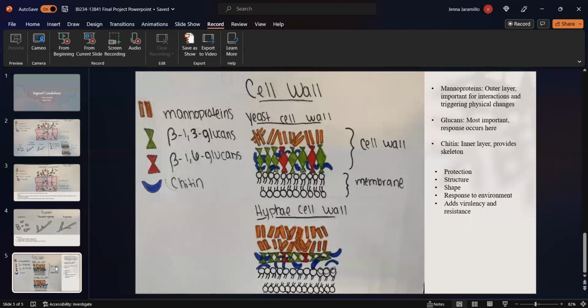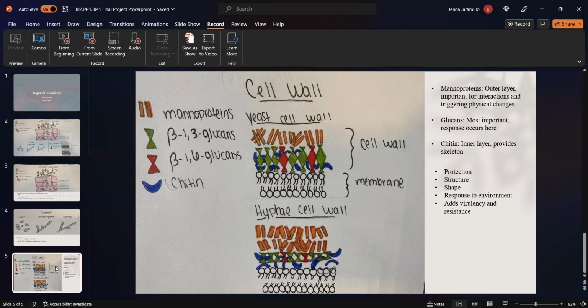What is fascinating about this organism is its ability to adapt. Candida is highly adaptable in response to its environment. Its ability to go through its physical changes is due to its cell wall. The cell wall also gives shape, structure, and protection to the cell. The cell wall is made of three major components. The outermost layer is made up of mannoproteins.